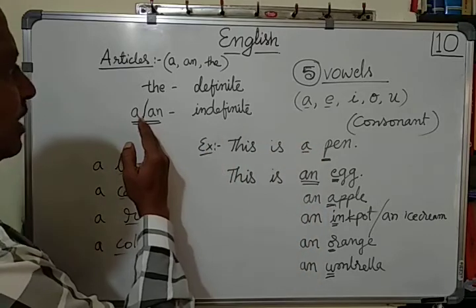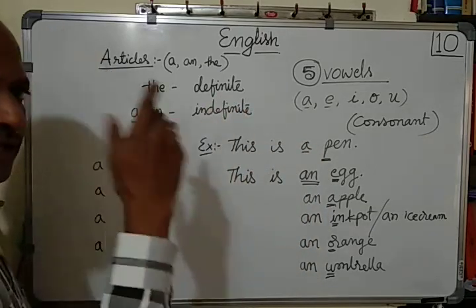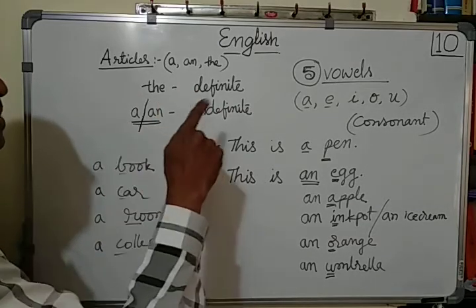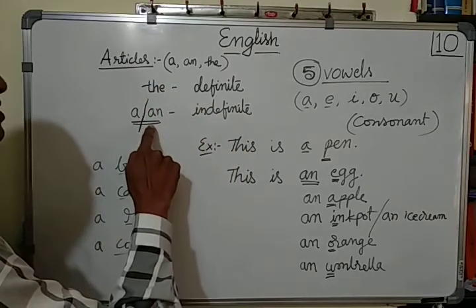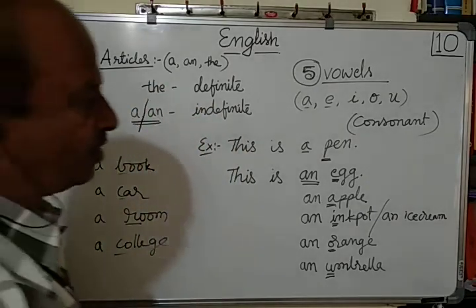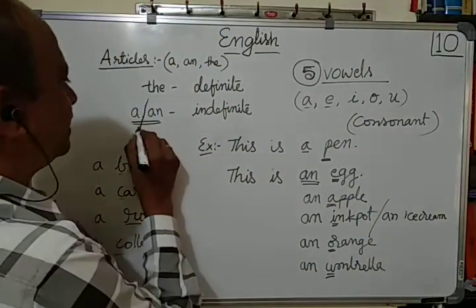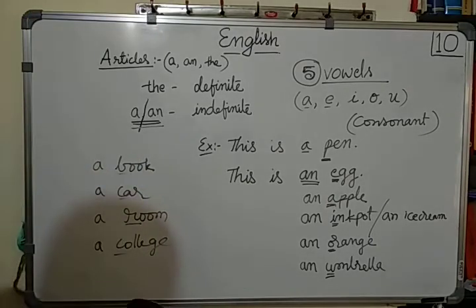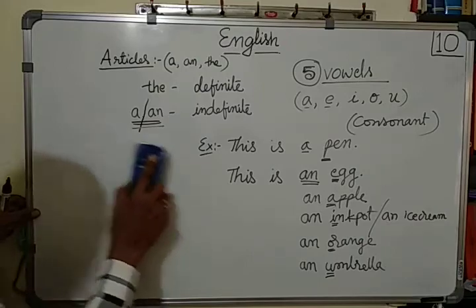And whenever there is a consonant sound, consonant letter, then we have to use a. Whenever there is a vowel letter, then we have to use an. We have to look at the word immediately after the article. Then we can understand when to use a and when to use an. Now let us proceed. I shall erase this.